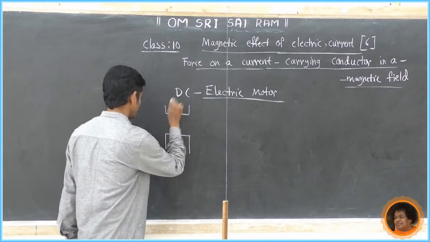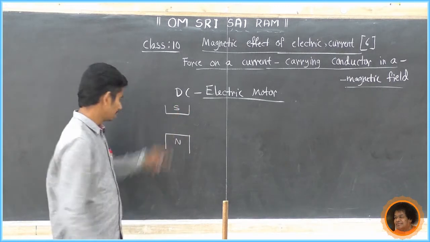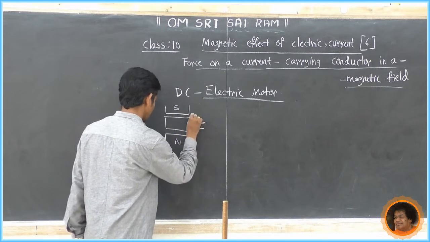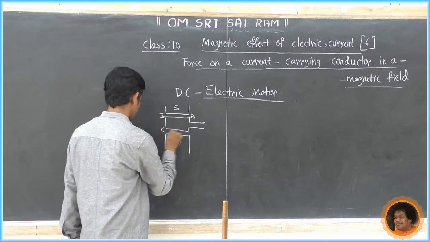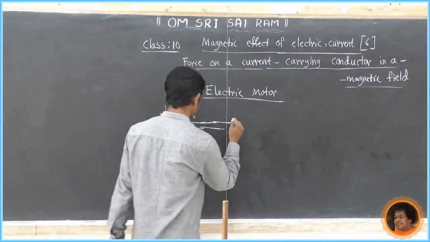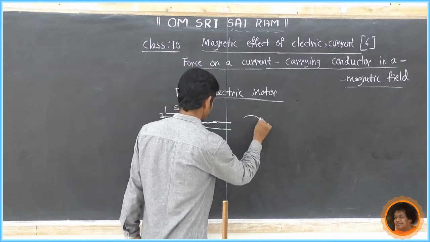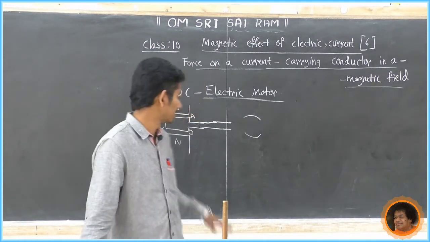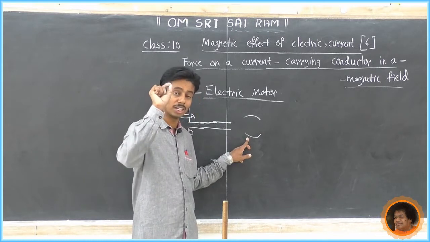North and south, these are the two magnets. In between the magnets, there is a coil. What is the shape of this coil? The shape of the coil is rectangular, and it is named ABCD. After that, there are two rings. Which type of rings, half ring or full ring? This is a half ring, also called a split ring.